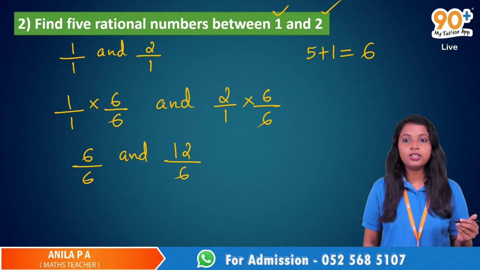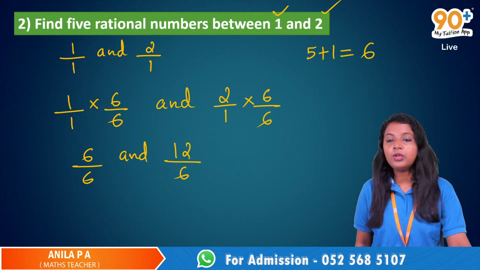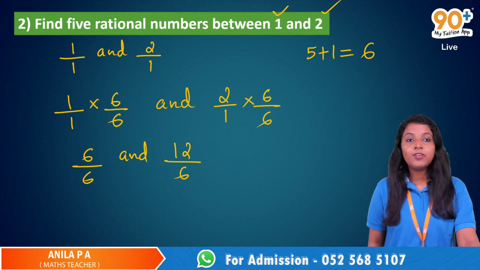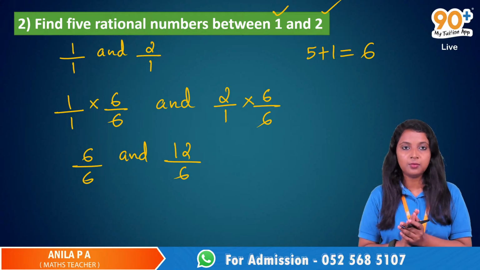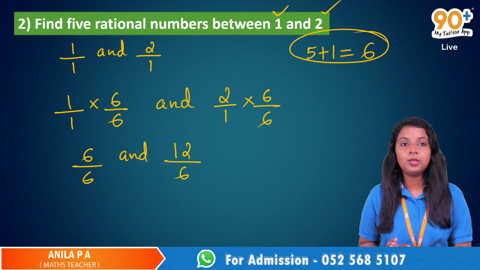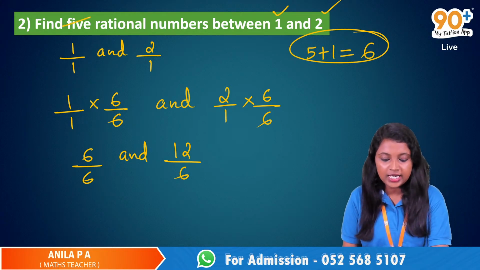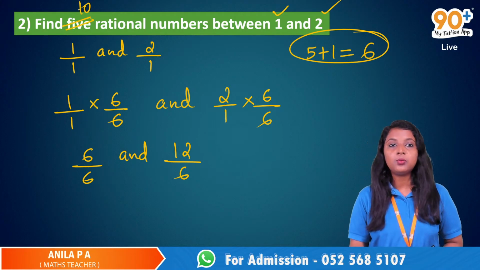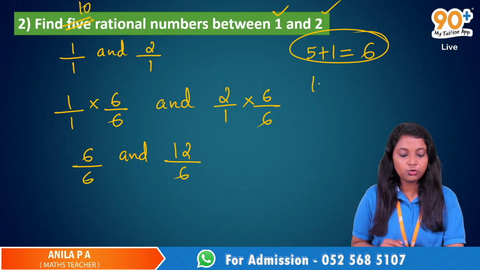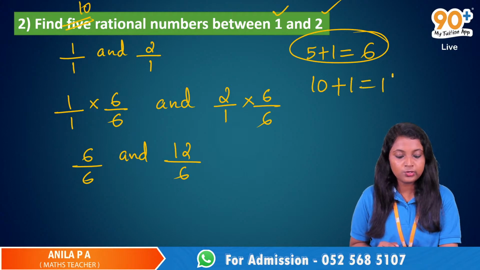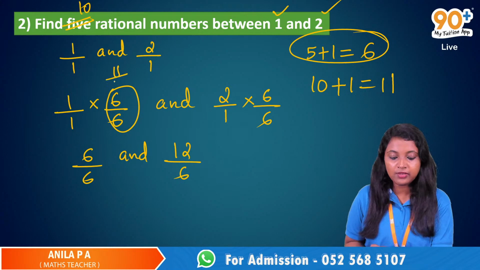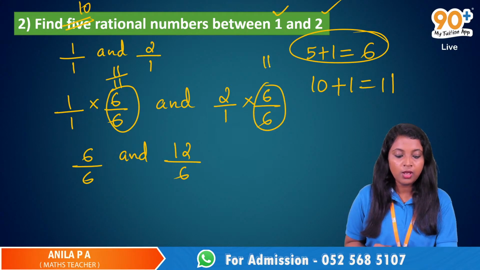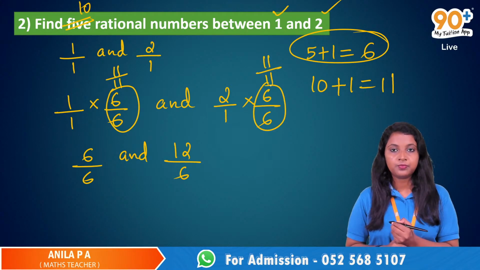We need to find 5 numbers between the given two rational numbers, so just do 5 plus 1. If the question is to find 10 rational numbers between 1 and 2, just do 10 plus 1, which is 11, and instead of 6 by 6, you have to multiply with 11 by 11, and here also multiply with 11 by 11.